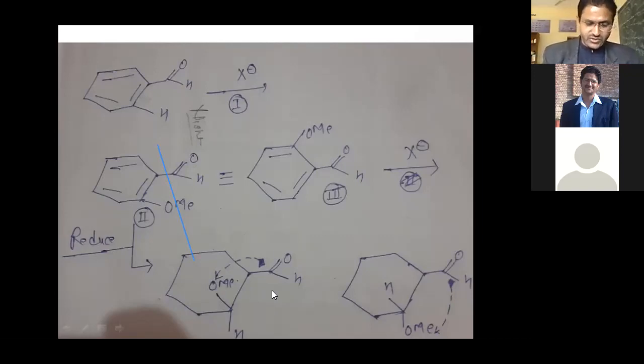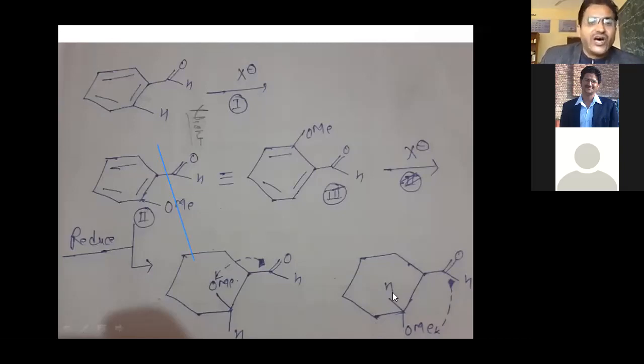But in the second case, you can see this compound. Here, because this is the aldehyde group, if OMe comes downside, then it rotates in clockwise direction.